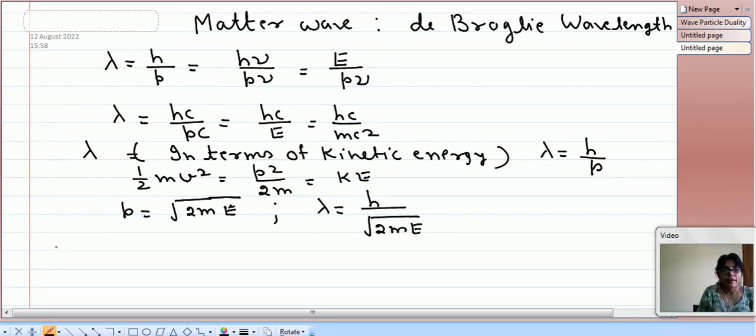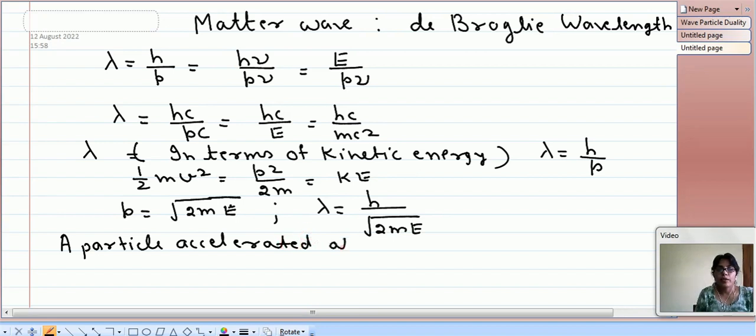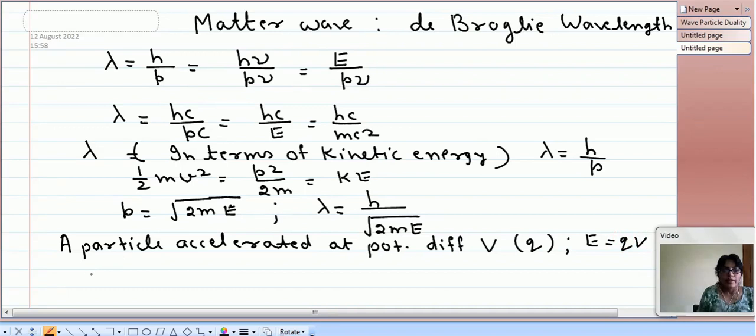Now if a particle is accelerated at potential difference V, having charge q, in such case energy is given by E is equal to q into V, and therefore lambda is equal to h upon under root 2mqV.